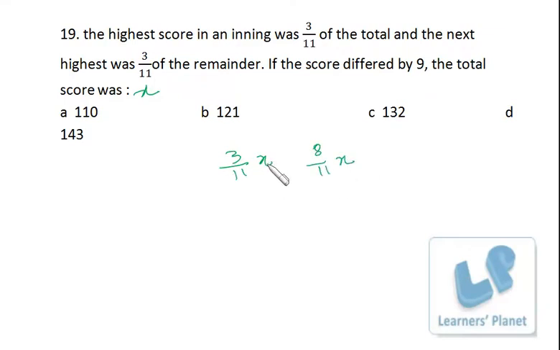Total, if it is x minus 3/11 of x, that will give you 8/11 of x, and of the remainder it is 3/11. So this is the second inning, this is the first inning, and the difference is 9. Okay, so we just have to take LCM, so it is 11 into 11, 33 minus 24, so that is 9x by 11 into 11 is equal to 9. So x is equal to 121. The total score, that is x, that is 121. Pretty simple.